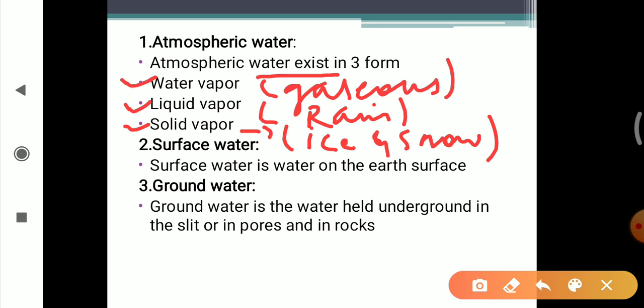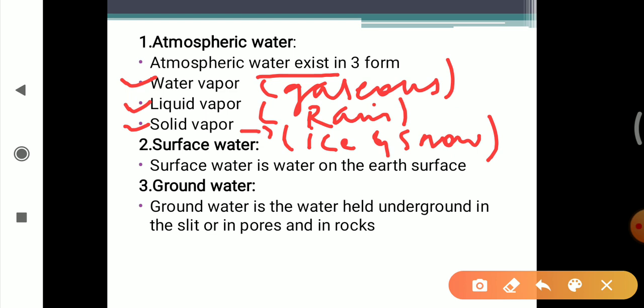The moisture contained in the clouds will precipitate as snow and rain. So this atmospheric water present in the atmosphere comes onto the surface in the form of snow, rain, sleet and hail.